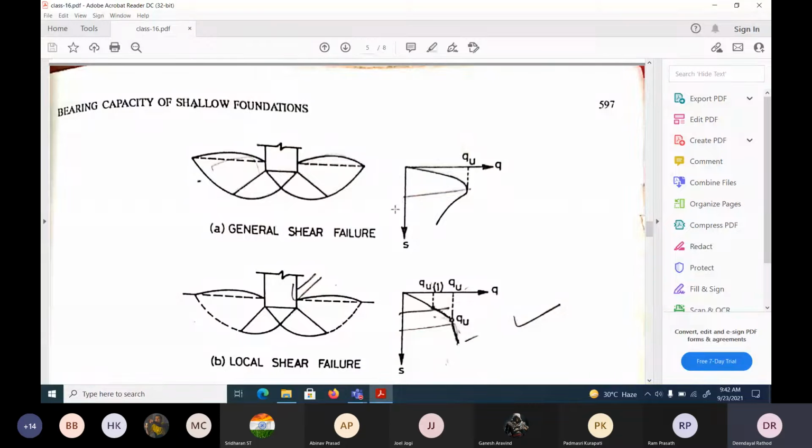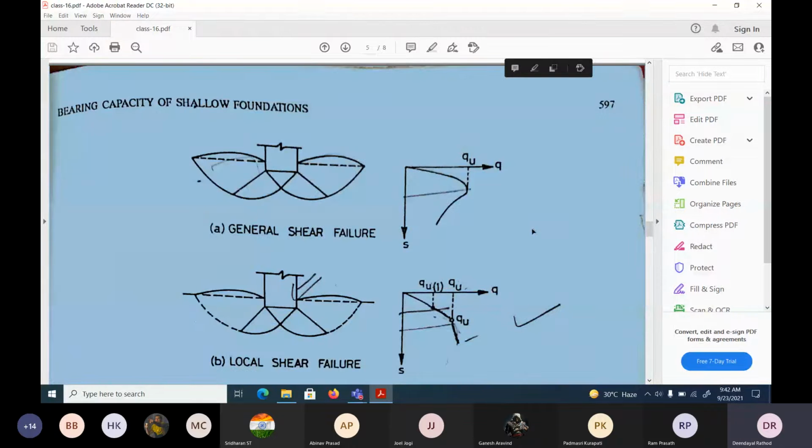This kind of failure is called the general shear failure, and this would happen in dense gravelly and sandy soil. Here, if this is the foundation, this is the elastic equilibrium zone, this is the radial shear zone, and the passive zone. What he says is there will be huge observation. The soil will bulge on both sides. This is the bulging. In the general shear failure, the soil will try to bulge on both sides.